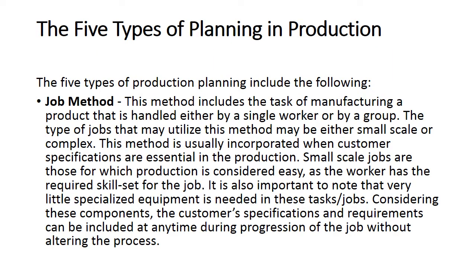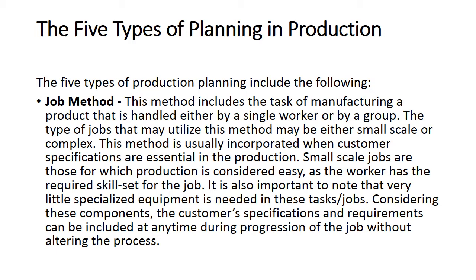Now next is types of production planning. So there are 5 types of production planning. First is the job method. We use this method when we want to manufacture a customized product or a product that could be handled by a single worker, or a group of workers only.